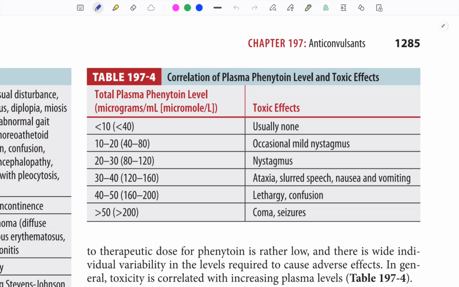How do you treat it? Activated charcoal should be used if patient presents within 1 hour. Multi-dose activated charcoal may be used. In patients with severe toxicity and multi-organ dysfunction, hemodialysis, hemoperfusion and hemodiafiltration are effective.